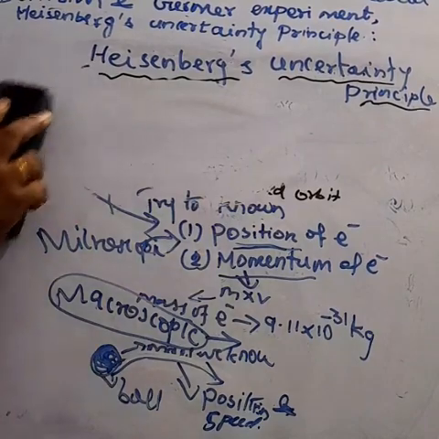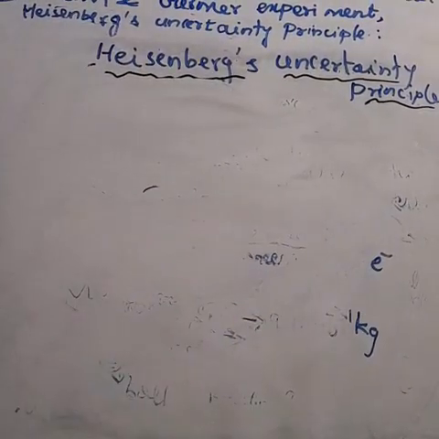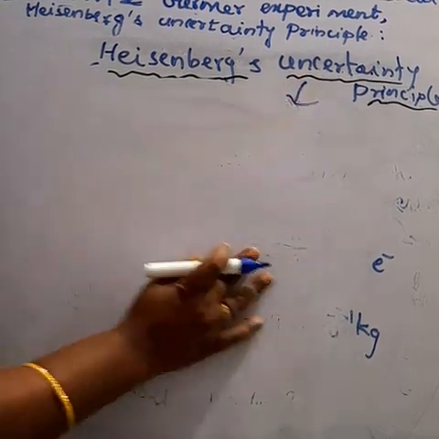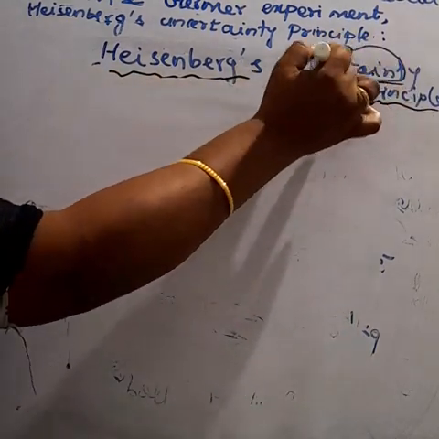What do you mean by uncertainty? Uncertainty means not accurate. Certain means particular. Uncertainty means not accurate.